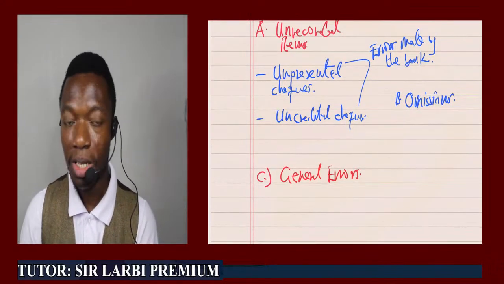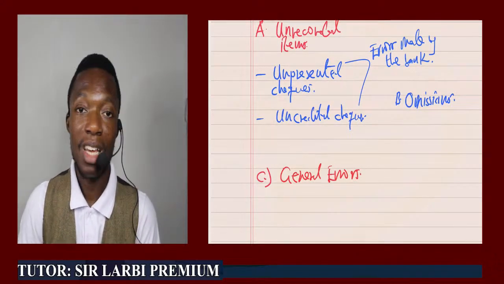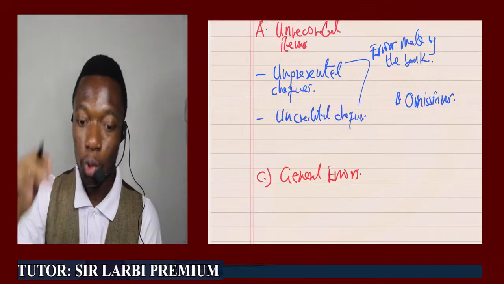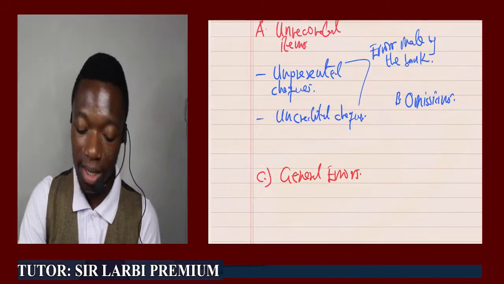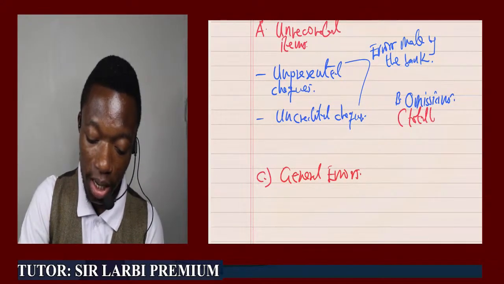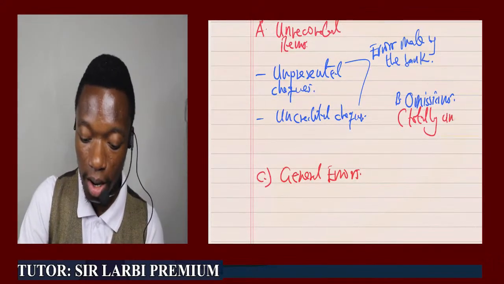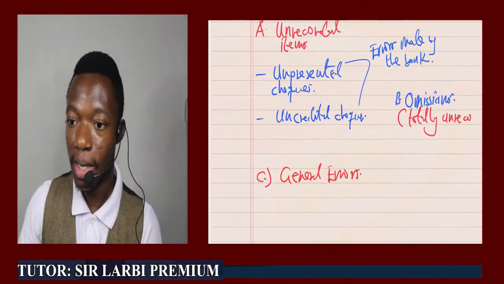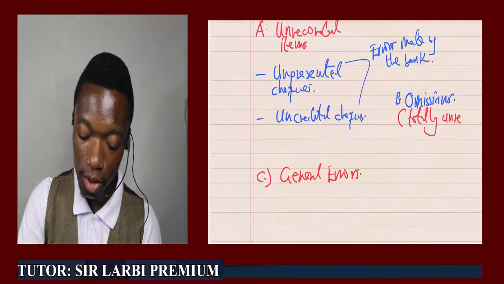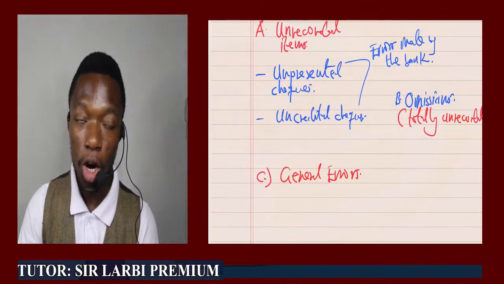B, omissions. What is omission? When we talk about omissions, these are generally where the item is totally not recorded. The emphasis here is that it is totally unrecorded.